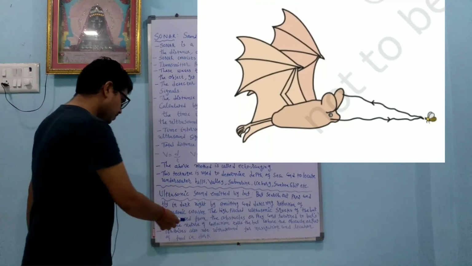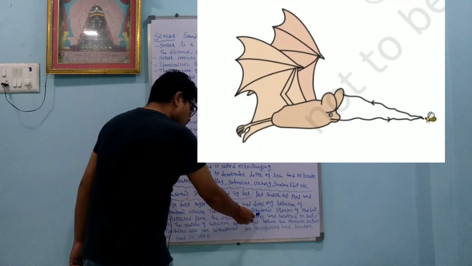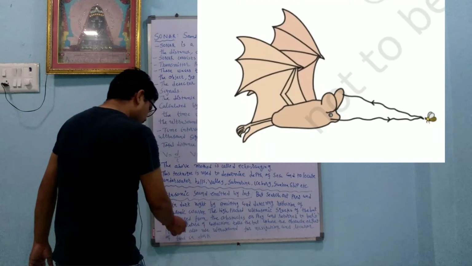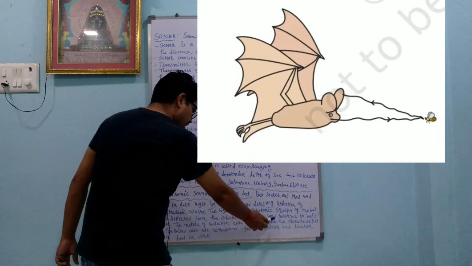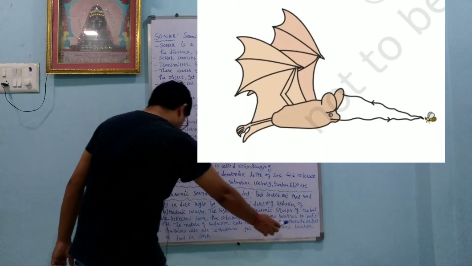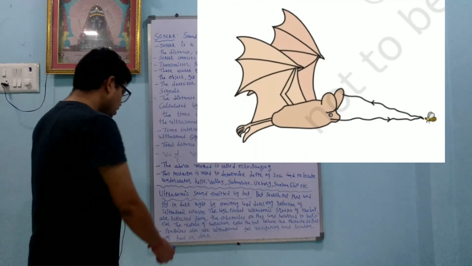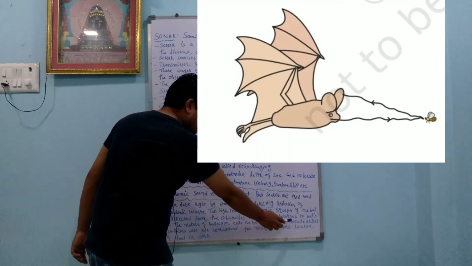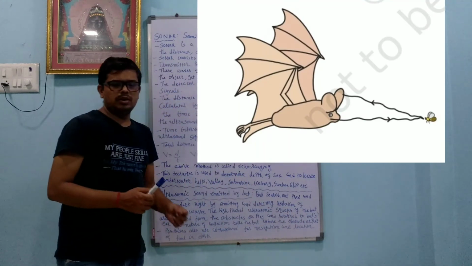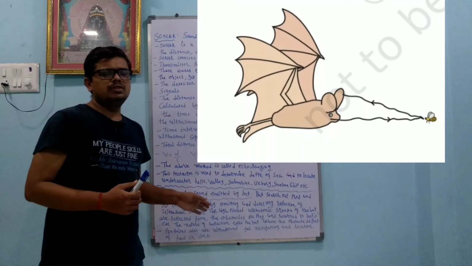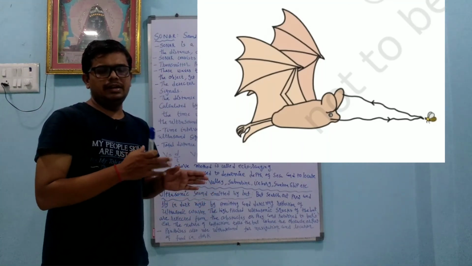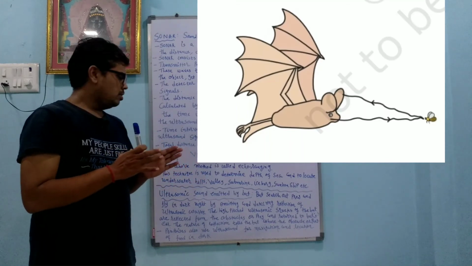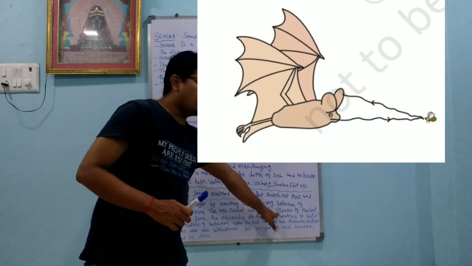The high pitched ultrasonic squeaks of the bat are reflected from the obstacle or prey and return to the bat's ear. The nature of the reflection tells the bat whether it is an obstacle or prey. So from the ultrasonic sound and by the detector it can detect whether it is prey or an obstacle. Squeaks means high pitched sound.